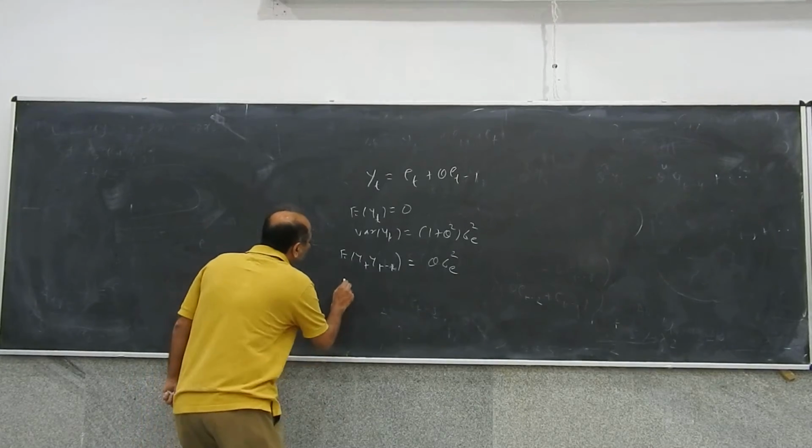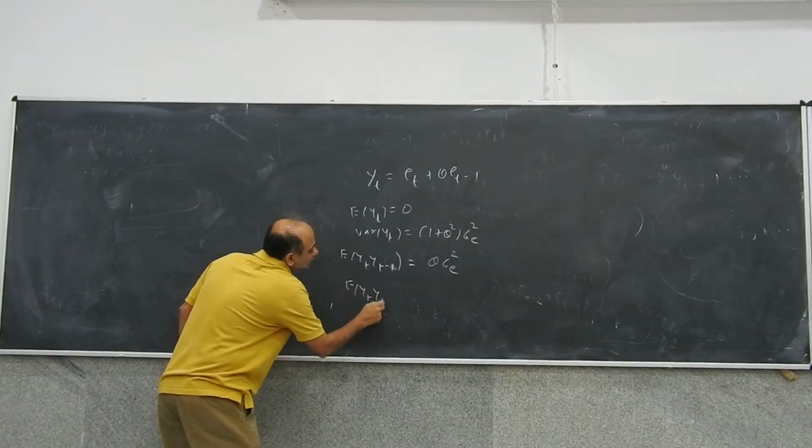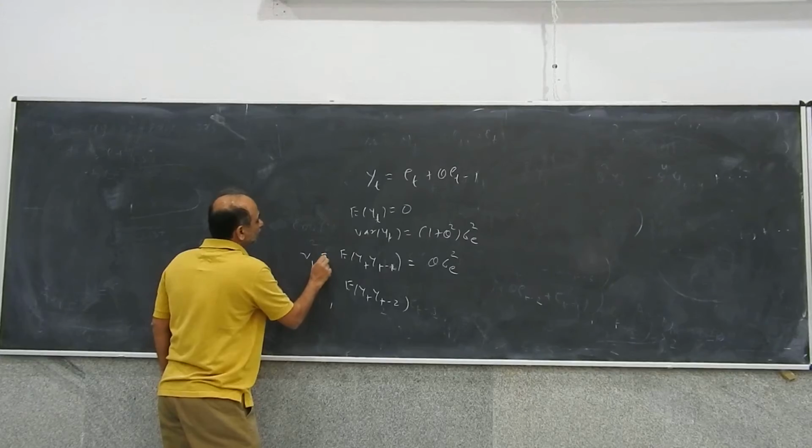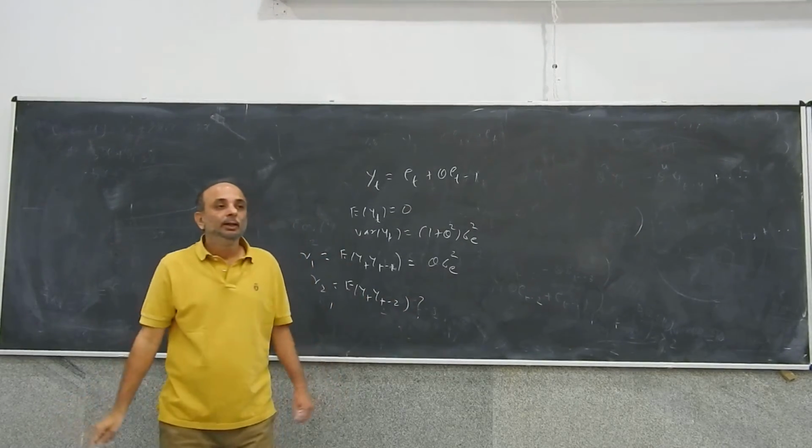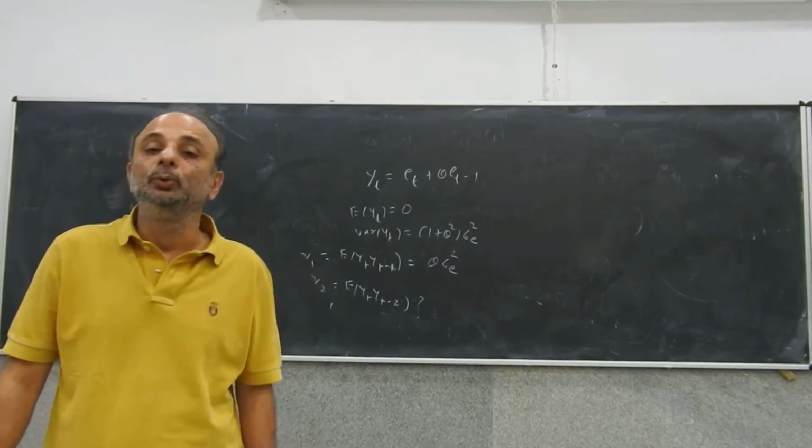Can you tell me what would be the expectation of yt times yt minus 2? We call the first one gamma 1 as usual. What will be gamma 2?